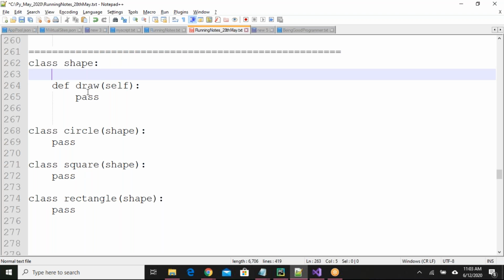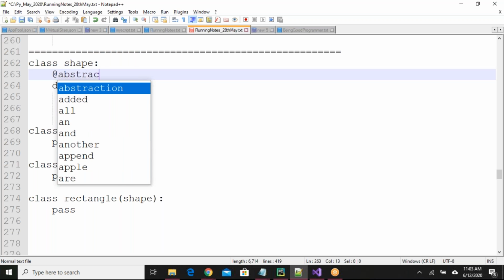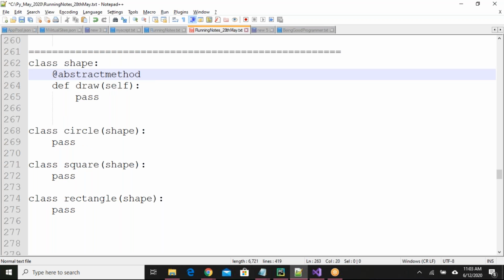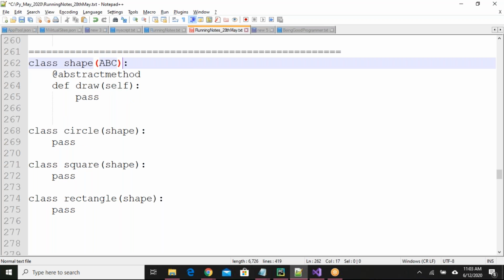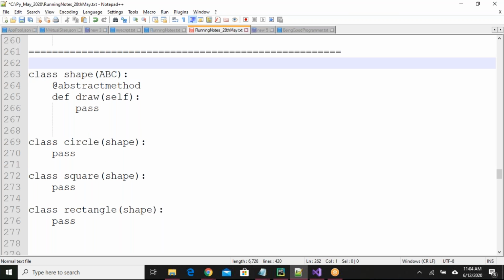So then what I'll do is say abstract method. Of course, I need to make it an abstract class also, from abc import star. Okay, if I write like this, what happens? If I write like this in my parent class, I don't know what logic you are writing in your circle, square, and rectangle classes.